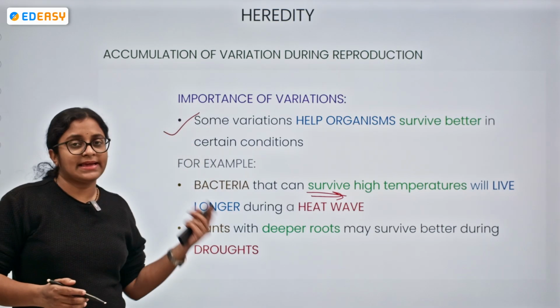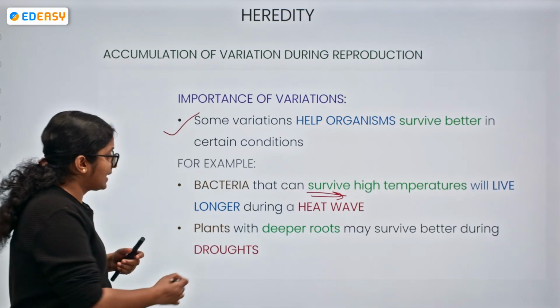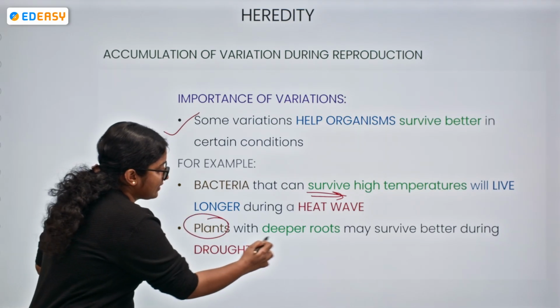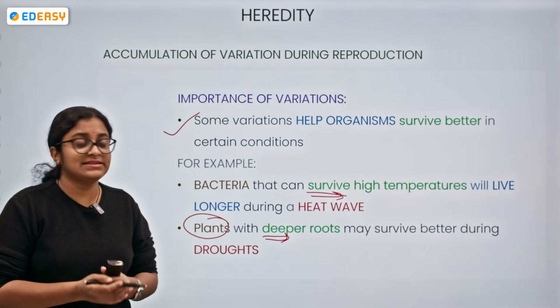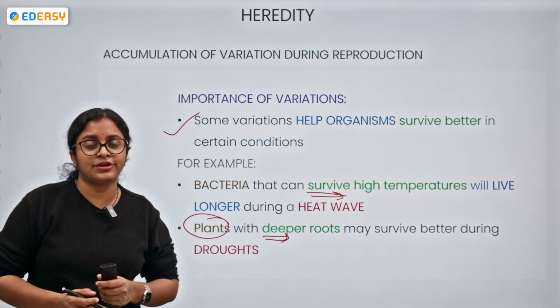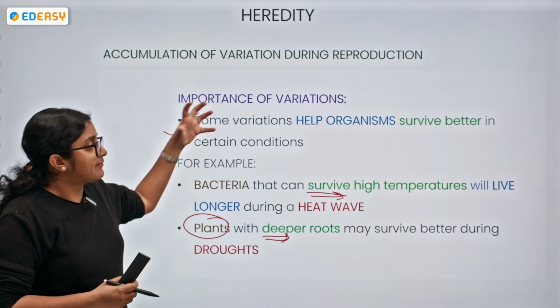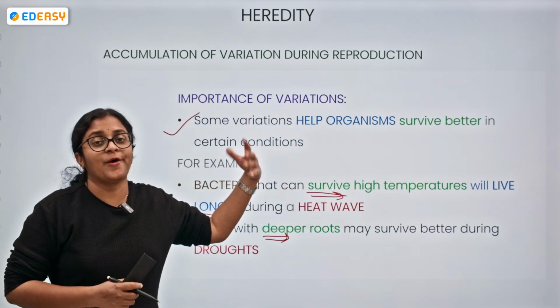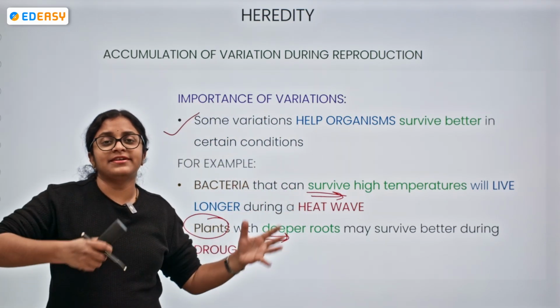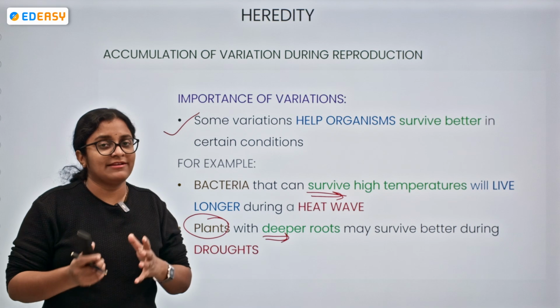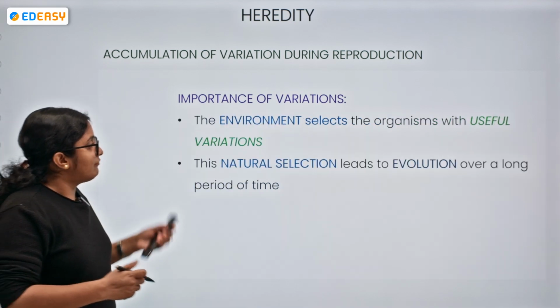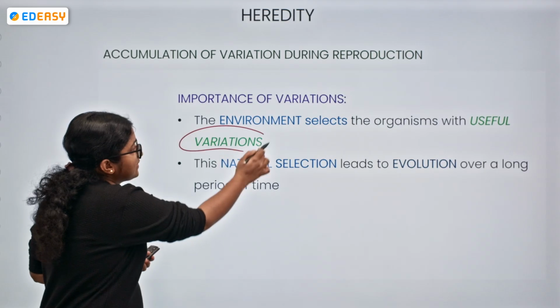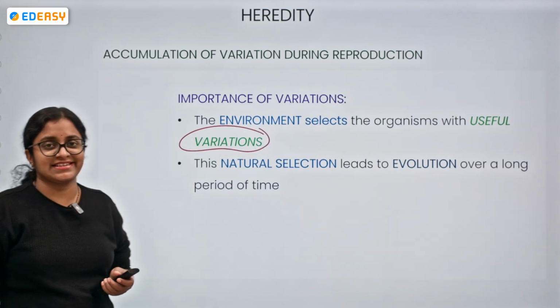Similarly, we can take one more example like plants. Plants which have deeper roots will show better survival capacities during conditions of drought, right? So we can say the variations are helping the organisms to get adapted to changes within the environment and to create a diversity. So the environment is only selecting the organism with useful variation.